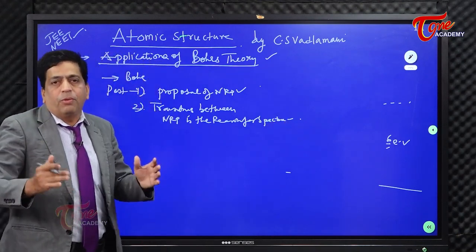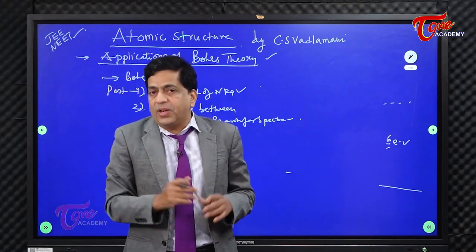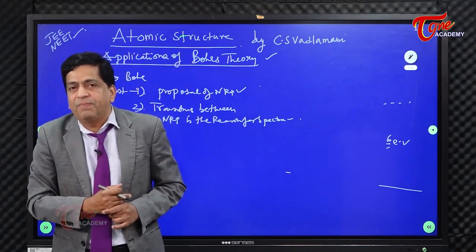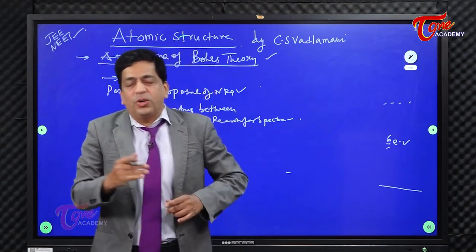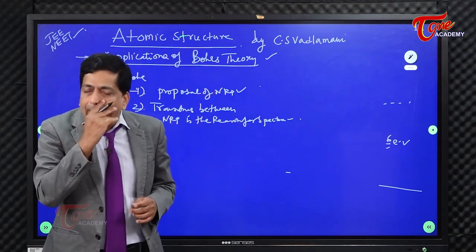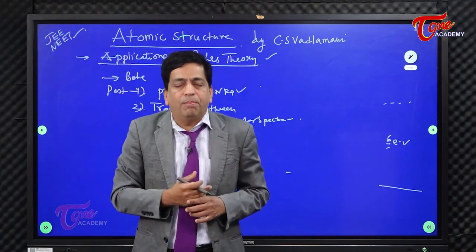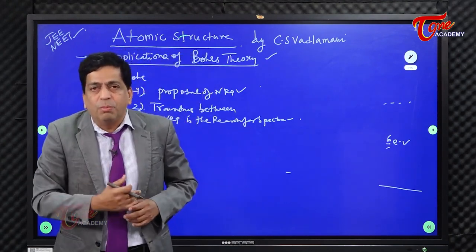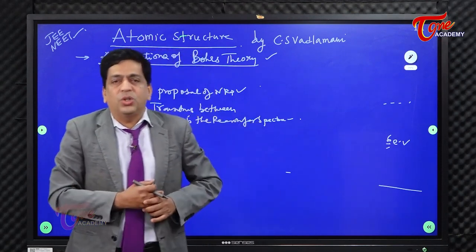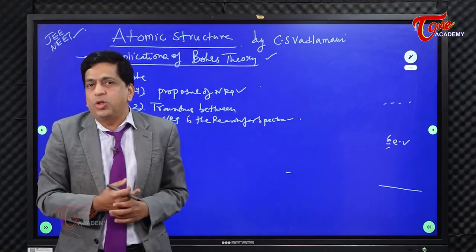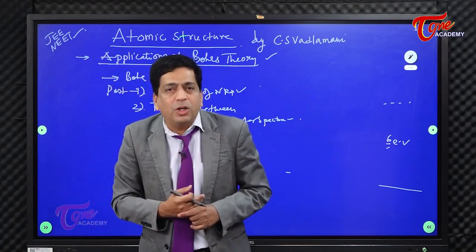And the third one is today's lecture, so observe carefully. When you open textbooks, your NCERT books or your 11th textbooks or any reference book, they say in postulate number 3 that the angular momentum of an electron is a multiple of h by 2 pi.